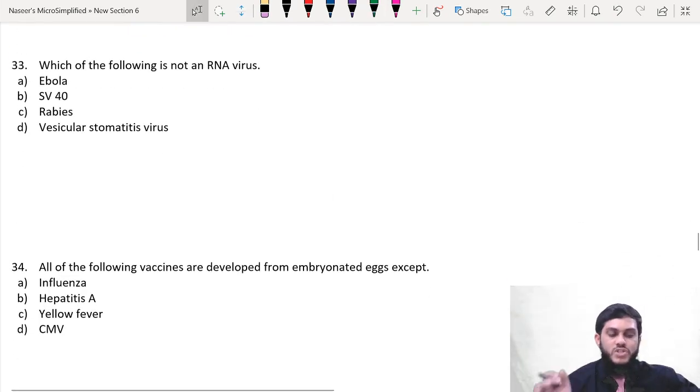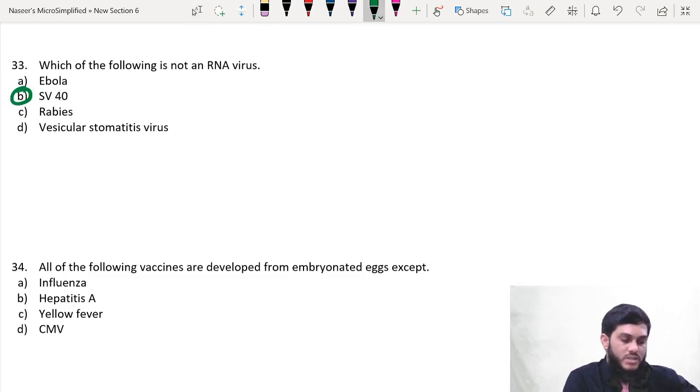Next, question 33. Which of the following is not an RNA virus? You know how to remember DNA viruses and RNA viruses, neatly explained in my lecture. So among these, which is not an RNA virus? Ebola is an RNA virus. The answer is SV40, because SV40 comes under the Papovaviridae family.